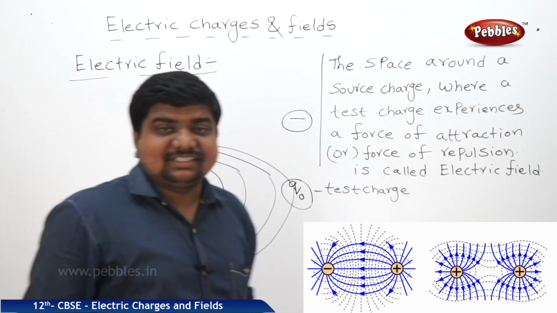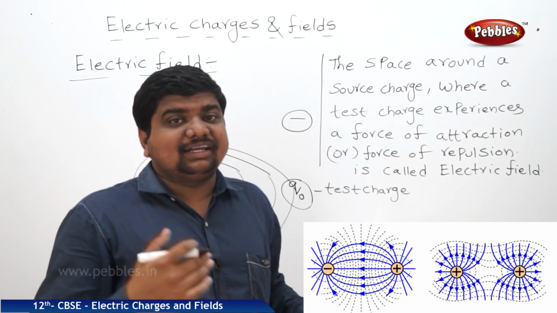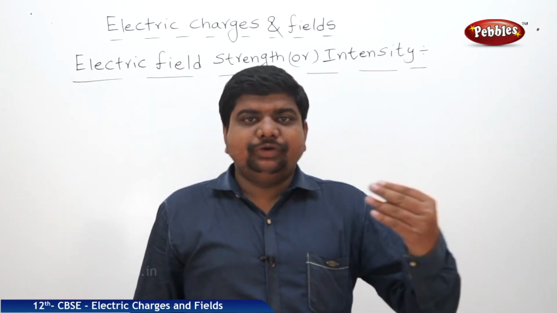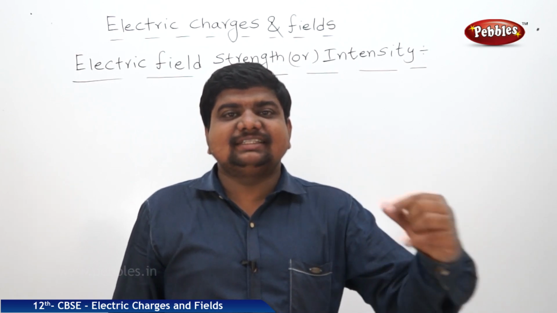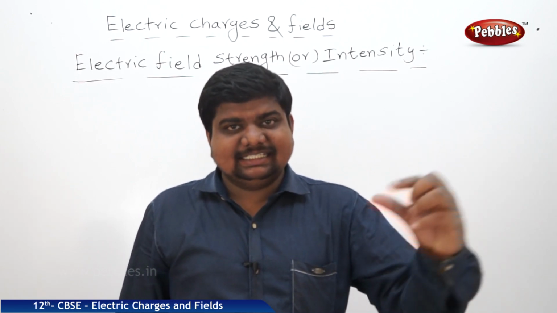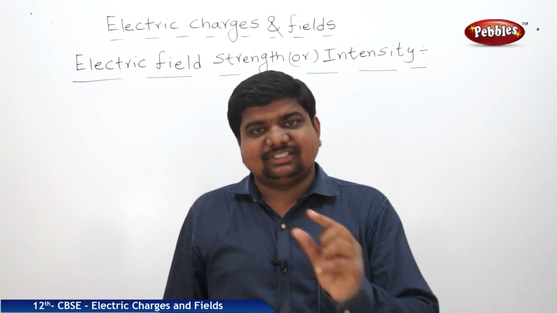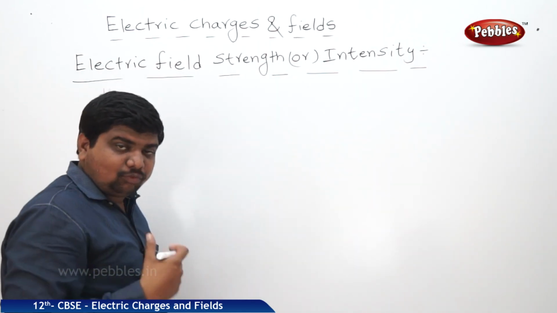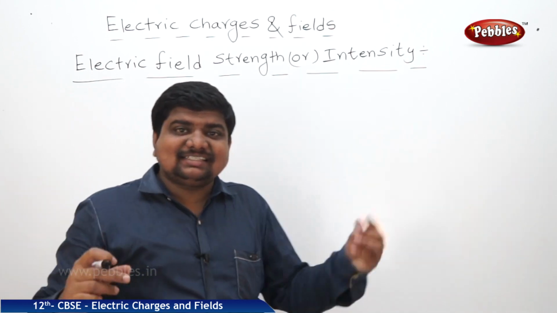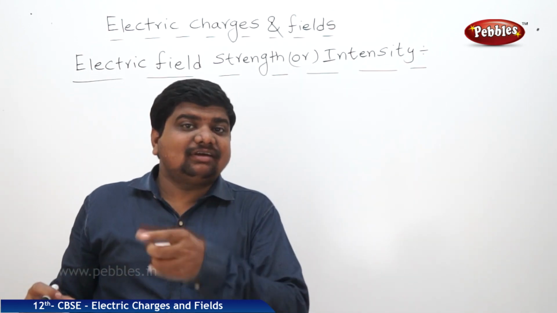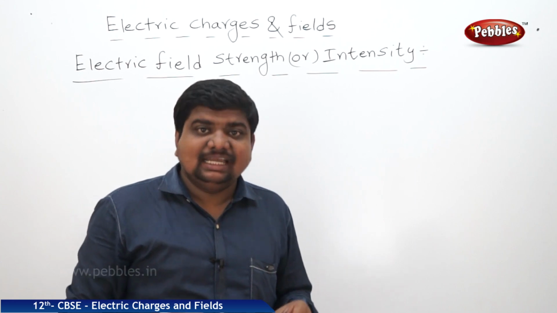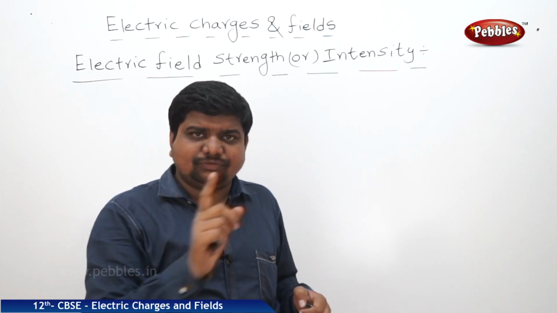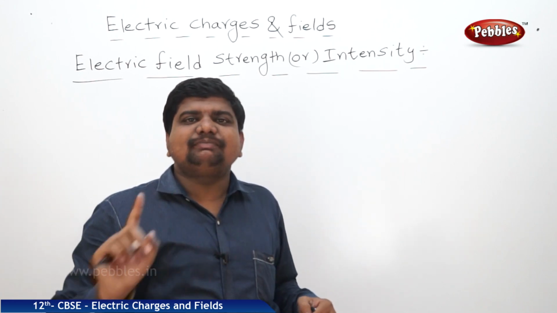Next we are going to discuss the electric field strength or electric field intensity. The definition and the explanation will be like this. According to the definition of the electric field, a test charge is experiencing a force of attraction or force of repulsion. That means electrostatic force is of two types, force of attraction and force of repulsion.